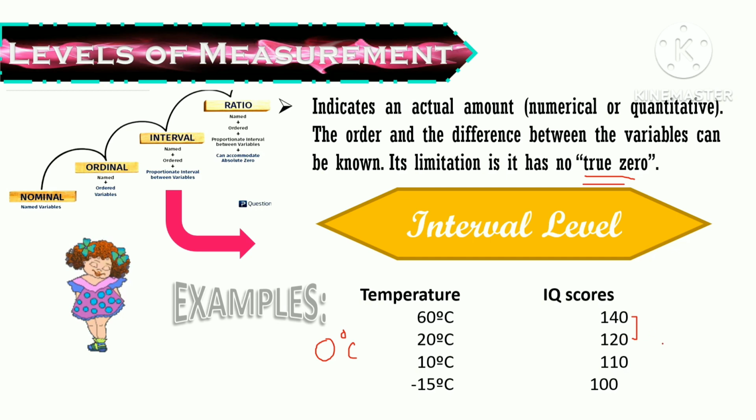Again, pag sinabi nating zero yung IQ score ng isang tao, hindi talaga natin malalaman or masasabi na wala talaga siyang alam. Okay? What if may ibang factor talaga na nakaka-affect? Like for example, if may mga malfunction sa pag-develop ng parts of the brain ng isang tao, so that is possible to happen. Nga zero talaga yung IQ scores niya. Pero hindi na talaga natin malalaman or masasabi na wala talaga siyang alam. Okay? So that is interval level.